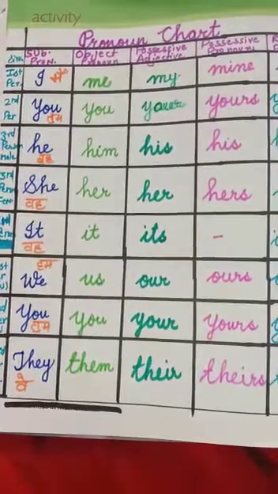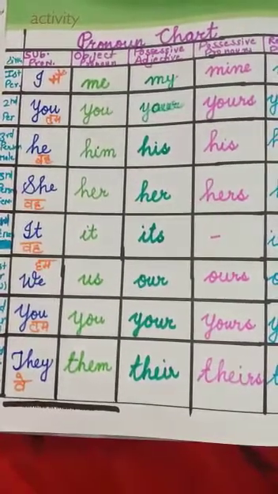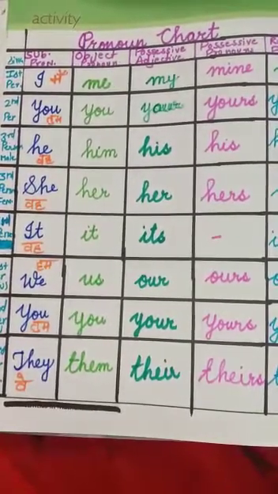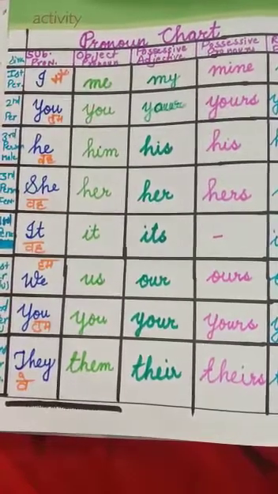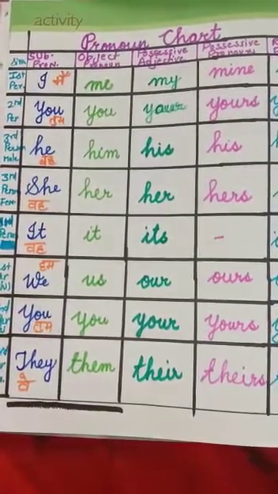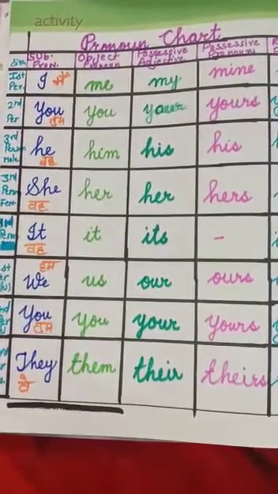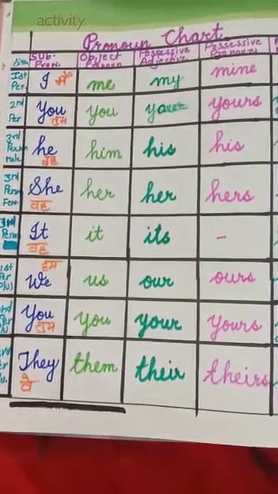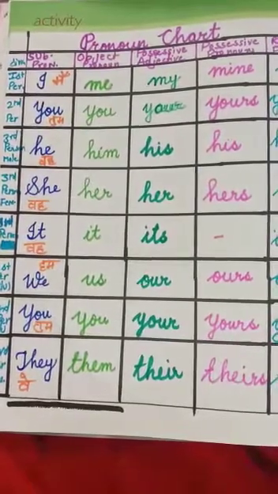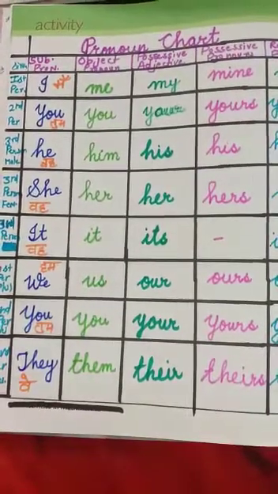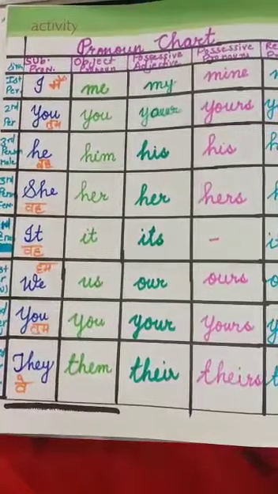Second person singular is you. The object is the same, you. Possessive adjective is your, and possessive pronoun is yours. Third person male is he as a subject, and object is him: he, him.